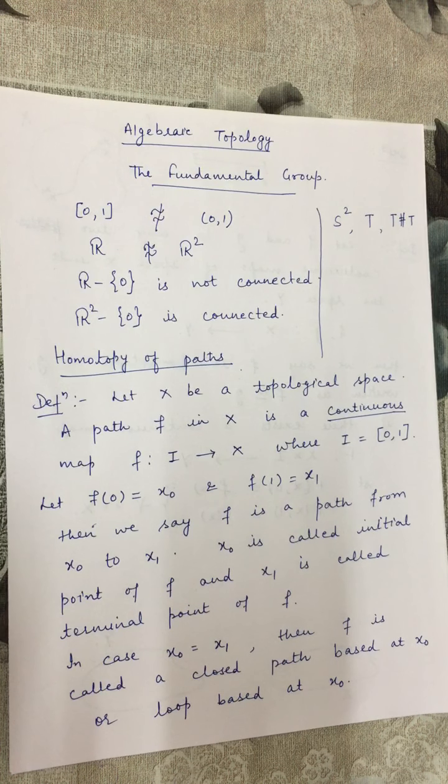None of the topological properties which I have stated earlier can distinguish between these spaces, that is, can prove that these spaces are not homeomorphic to each other. So that's why we have to introduce new properties, new techniques. One of them is the fundamental group.